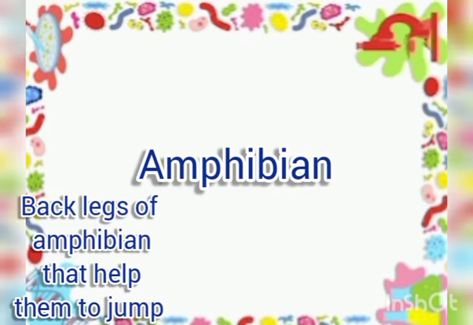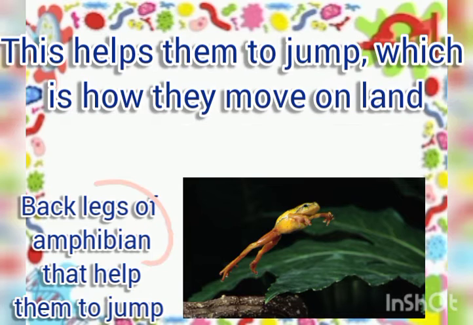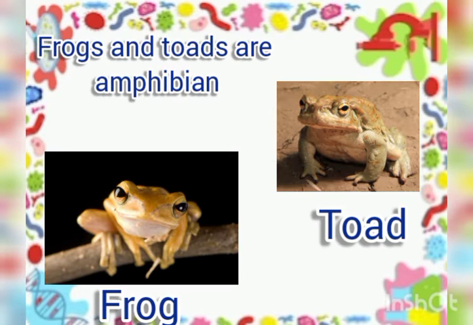Amphibians. Animals that can live both on land and in water are called amphibians. The back legs of these animals are stronger than their front legs. This helps them to jump, which is how they move on land. They have webbed feet that help them to swim in water. Frogs and toads are amphibians.